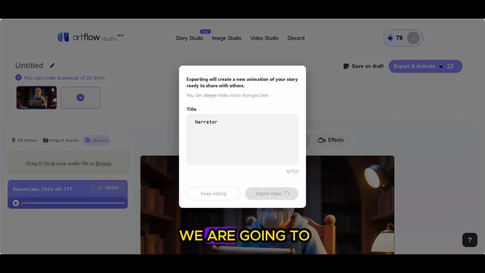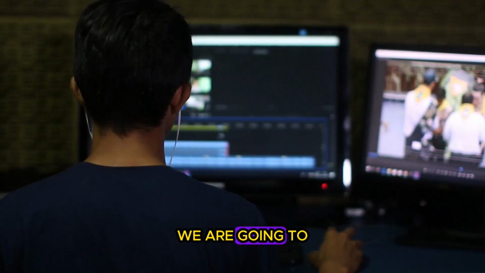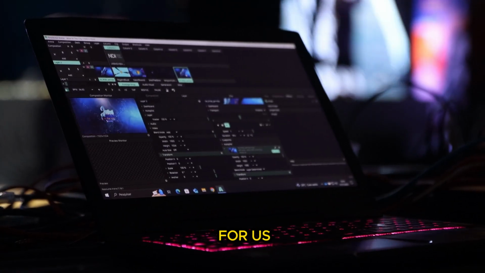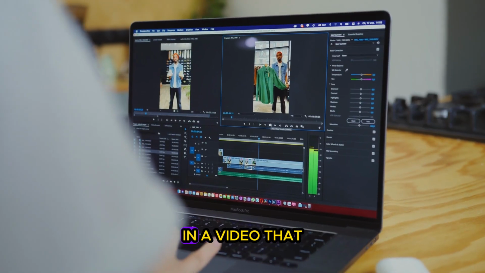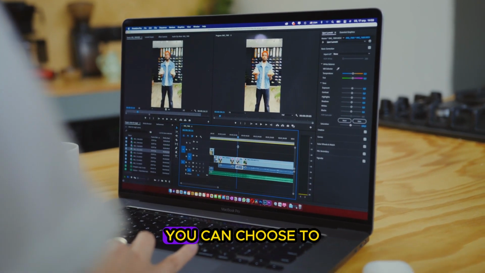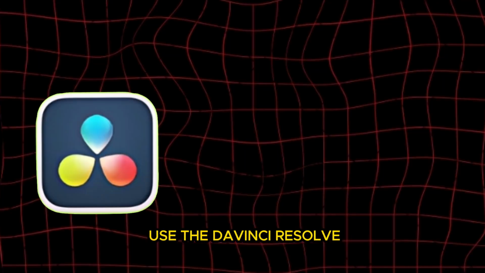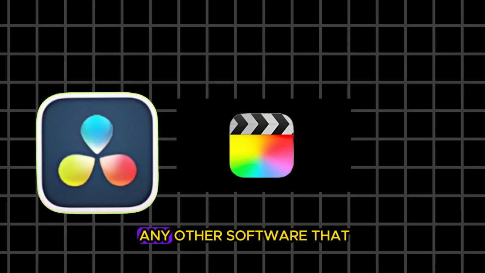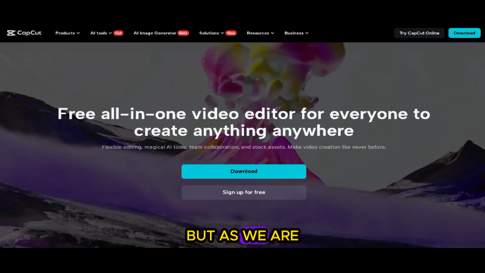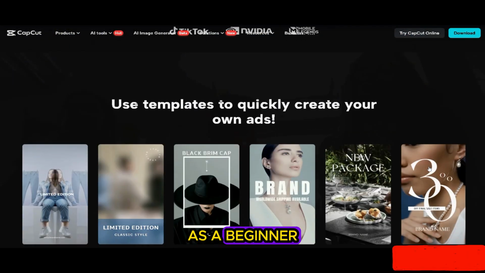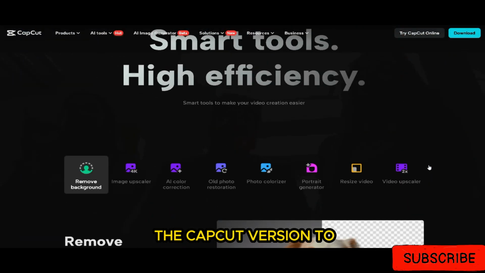And the other step that we are going to talk about is editing. We are going to put every single thing into one place in one editing software, for us to edit all the images in the video that is being generated. You can choose to use any other editing software that you want. You can choose to use DaVinci Resolve, Final Cut Pro, or any other software that you want. But as we are on the free version, we are going to use CapCut AI, which is very free. As a beginner, we can start using the CapCut version to do that.